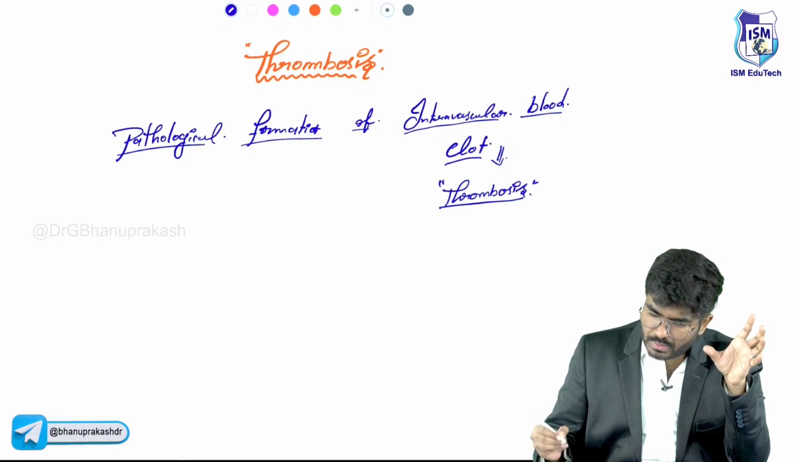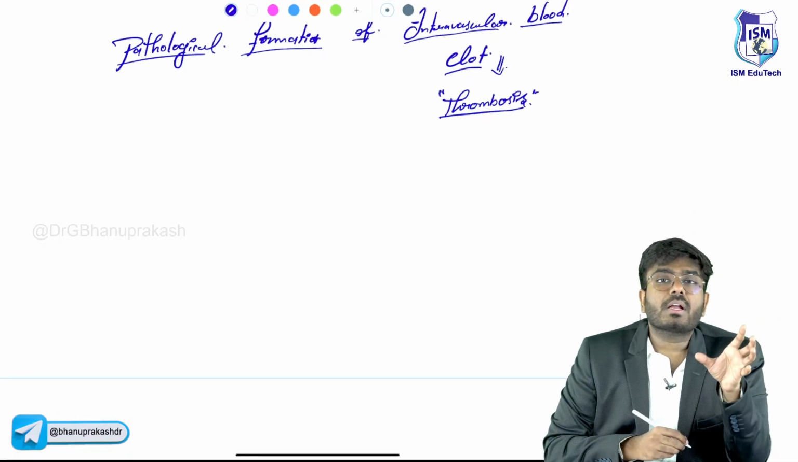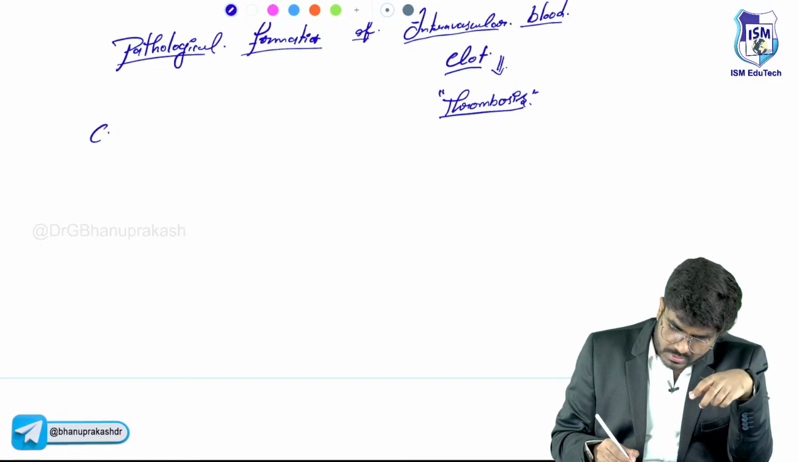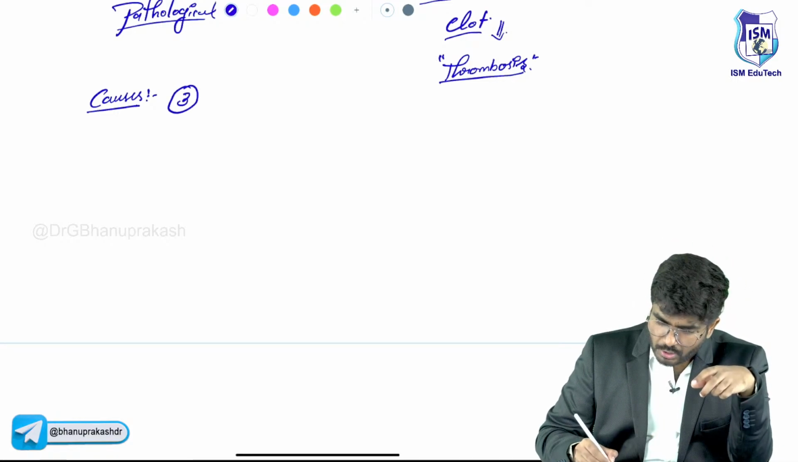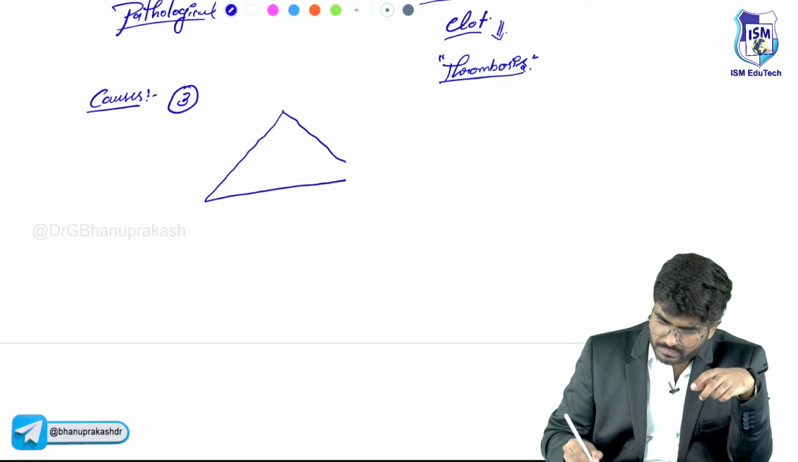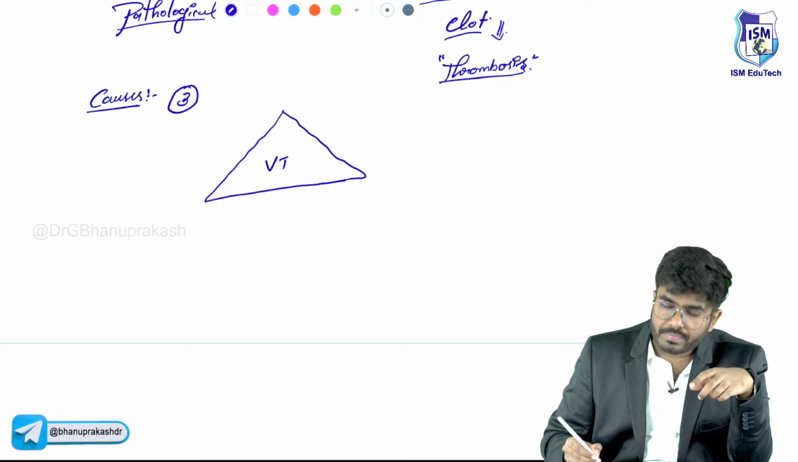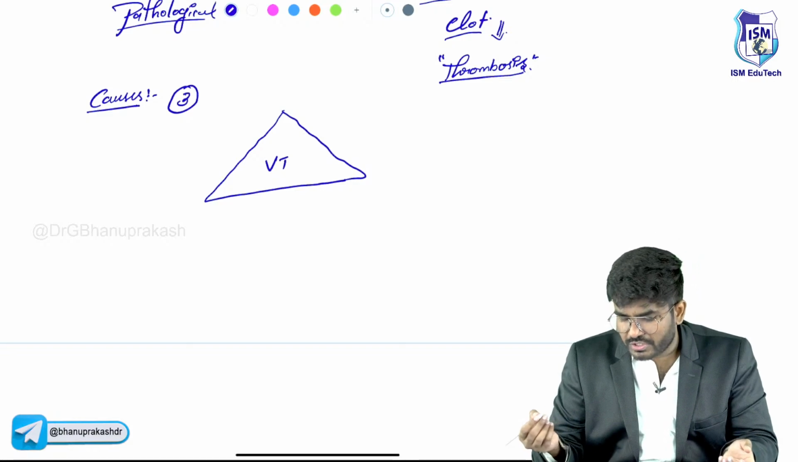Now, see, what are the causes? What are the causes of thrombosis? The causes of thrombosis include three causes. These three causes are classically shown with a triad, which is called the Virchow triad. Okay, Virchow triad.